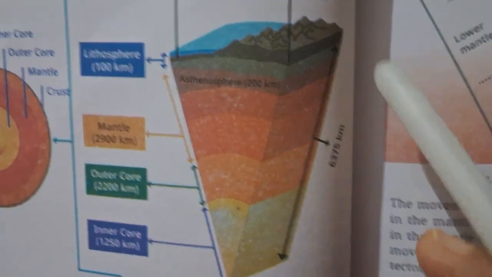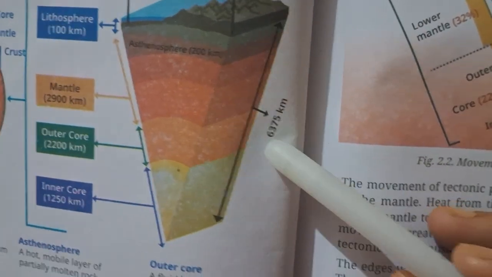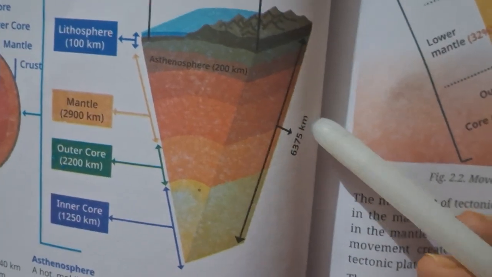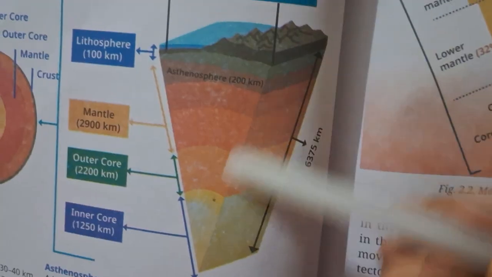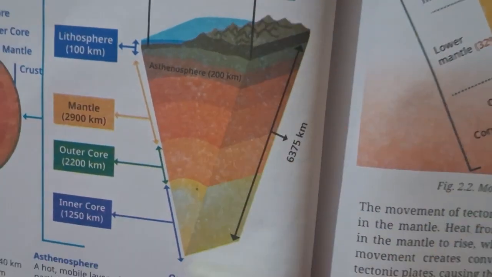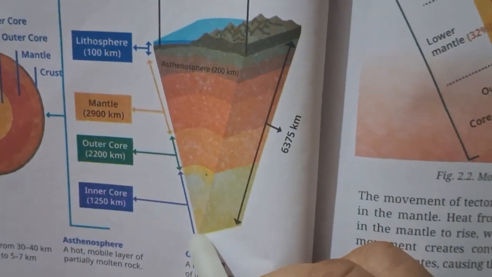Now here overall you can see 6375 kilometer. This is actually the length, the range of these layers of the earth, to the core, the center of the earth.